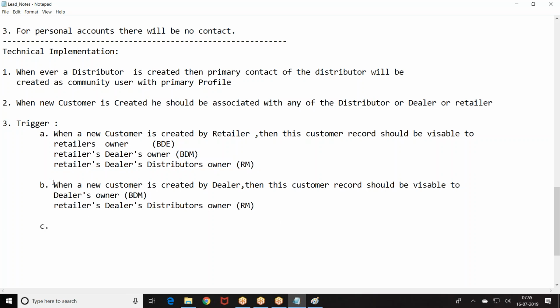So how do you know it was created by a retailer? It is associated with the retailer or dealer. There are IDs: I told you, a 4-character ID, 6-character ID, and 10-character ID. Based on the ID, we can identify whether it is primary, secondary, or third. If I have a retailer, the first 6 characters will give you the dealer's ID. If you are a dealer, the first 4 characters will give you your distributor. So from the retailer ID, I can find out who is the distributor and who is the dealer.